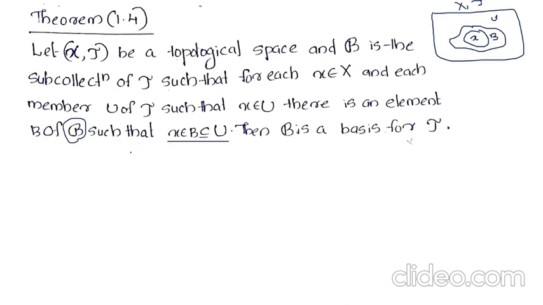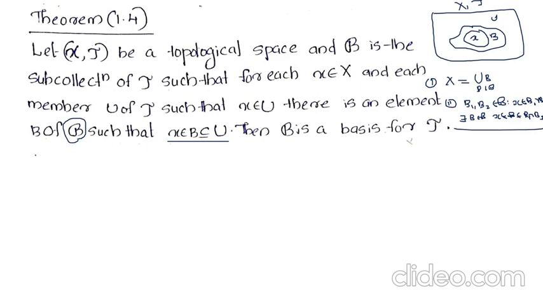So we apply the properties characterization of basis. That is, we prove X can be written as a union of B, where B belongs to the basis. And for the second condition, we prove that if B1 and B2 belong to the basis with X belonging to B1 intersection B2, there exists B in the basis such that X belongs to B, which is a subset of B1 intersection B2. We use this theorem to prove that the collection is a basis.